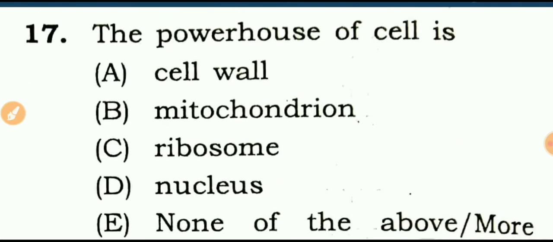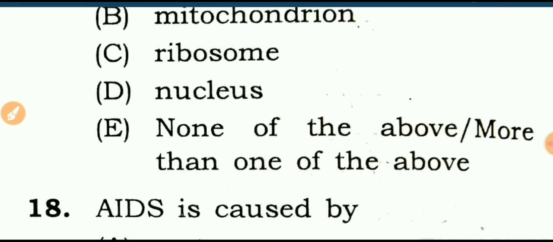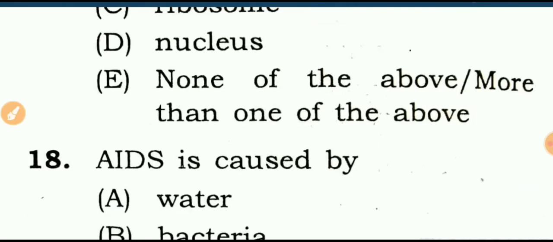The next question is, the powerhouse of the cell. You remember previously, the powerhouse of the cell is mitochondria. Mitochondria is called the powerhouse of the cell. While protein factory, ribosome. Okay.